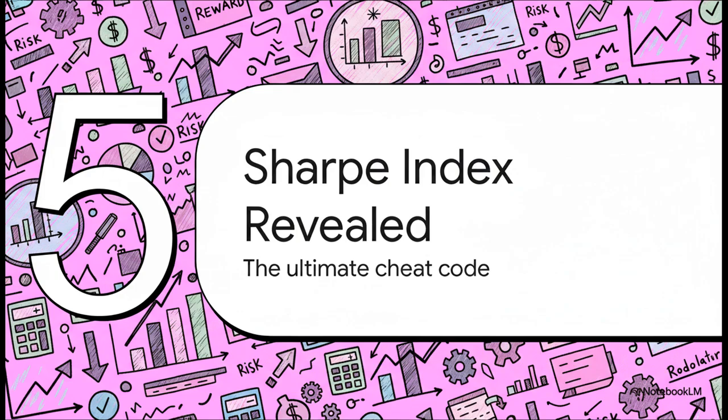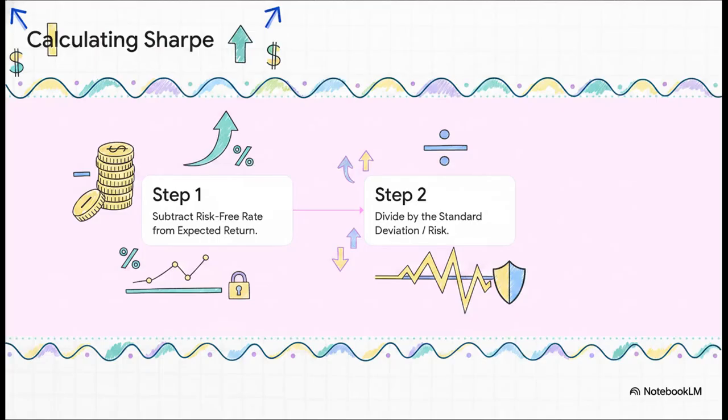Section 5, the Sharpe Index revealed, the ultimate cheat code. We know our profit, we know our risk, and we know our baseline. Now, we use the Sharpe Index to combine all of that into one single incredibly powerful score. Let's step through the logic with a fresh example. Imagine a new portfolio with an expected return of 8%. Step 1. Subtract our risk-free rate of 2% from that 8%.